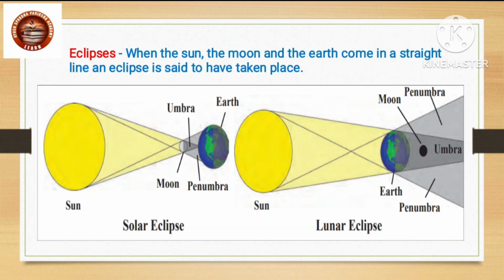Eclipses. When the sun, the moon and the earth come in a straight line, an eclipse is said to have taken place. Solar eclipse and lunar eclipse. These are the types of eclipses.